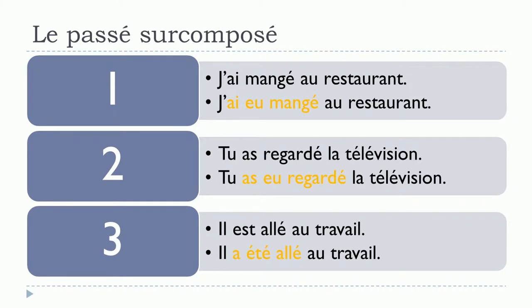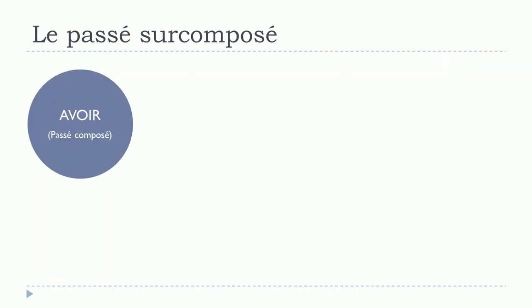I know it's a bit difficult at the beginning, but keep in mind that the way to make this passé composé is actually quite simple. So first, you will use this avoir, in most of the cases, of course. And then this avoir should be at the passé composé.